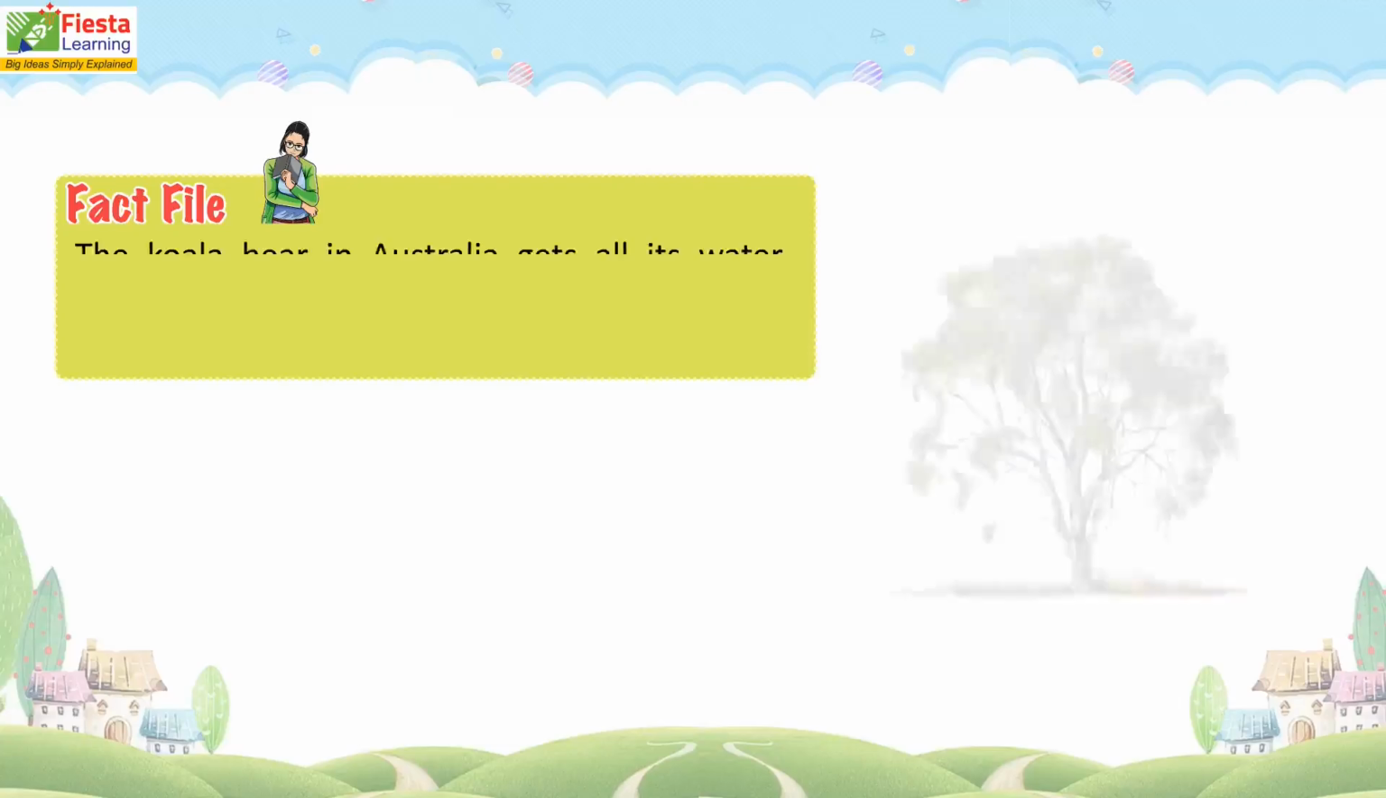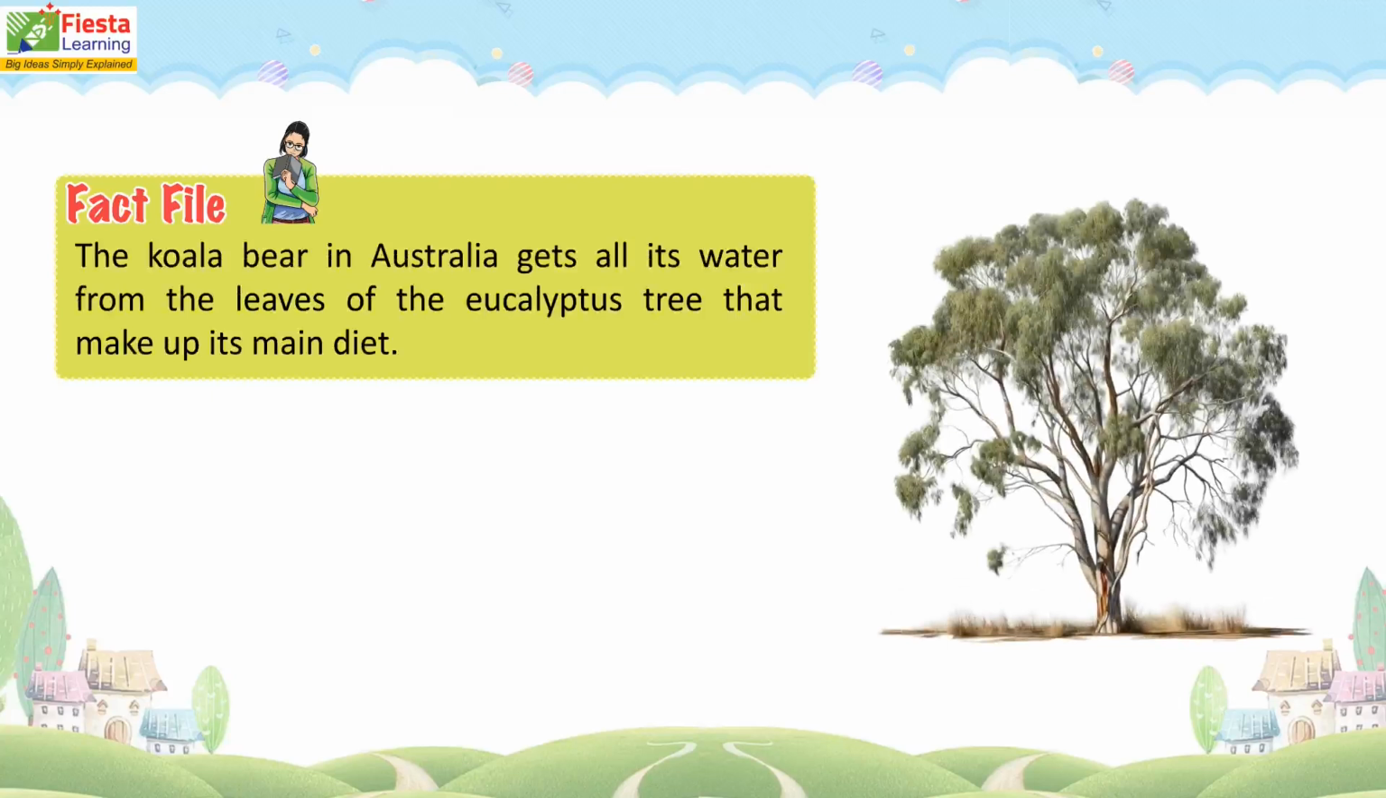Fact 5. The koala bear in Australia gets all its water from the leaves of the eucalyptus tree that makes up its main diet.